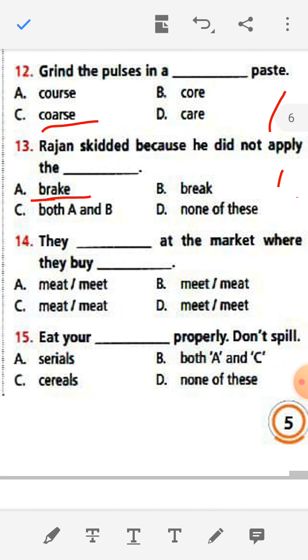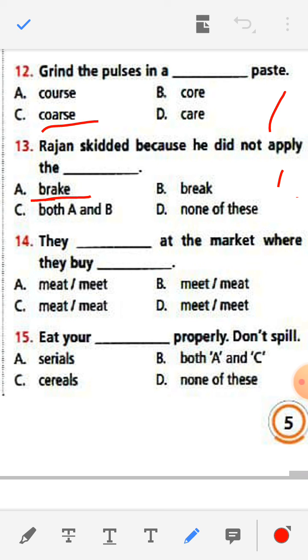Number 14. They dash at the market where they buy dash. You see the options: M-E-A-T, meat, and M-E-E-T, meet. B is meet. To fill in the blanks: they dash at the market where they buy dash.